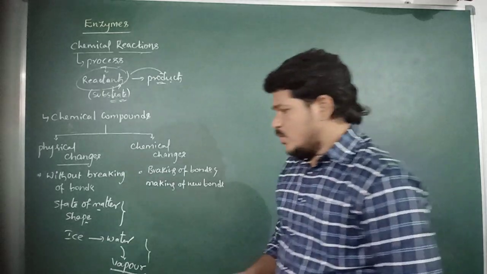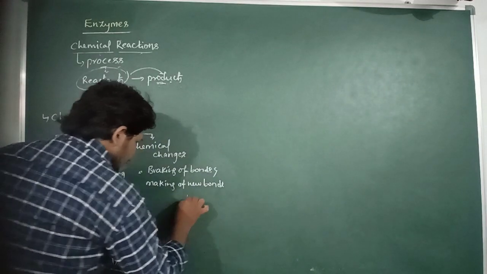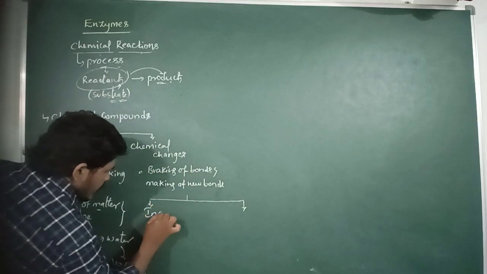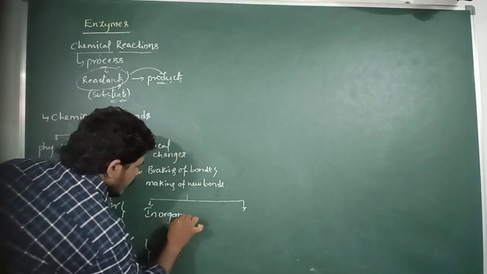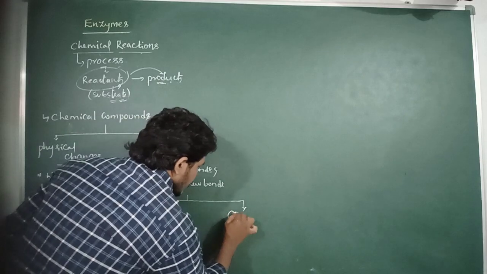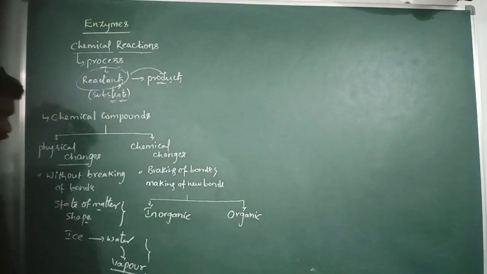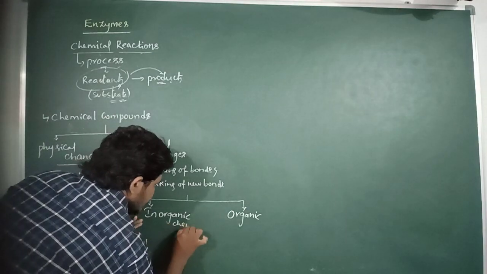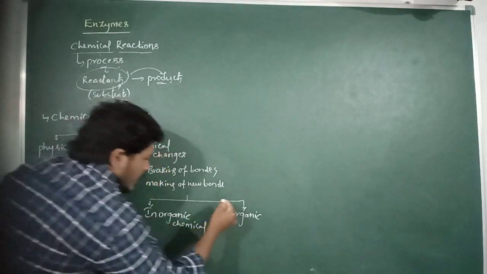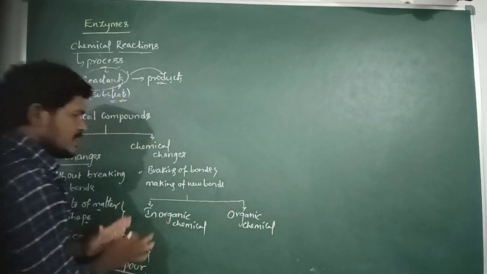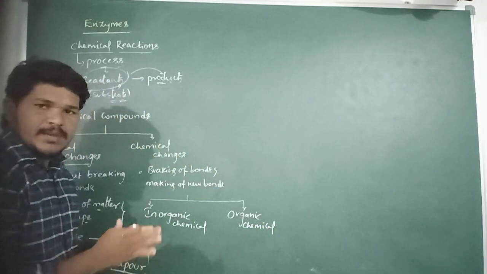There are two different kinds of chemical reactions: inorganic chemical reactions and organic chemical reactions. These are the two different kinds of chemical reactions or chemical changes.